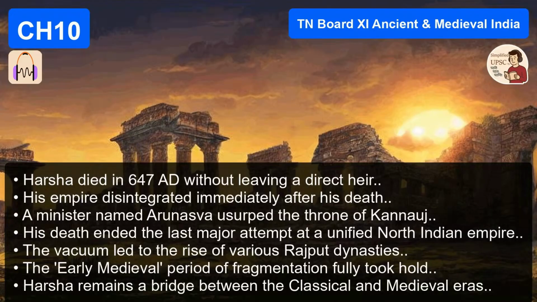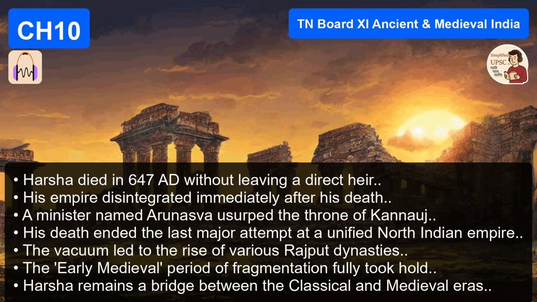What are Parivrajaka and Upasaka? Good ones. A Parivrajaka literally means a wanderer. It refers to a renunciant, an ascetic, someone who has left their home to seek spiritual truth, moving from place to place. A wandering ascetic. Got it. And Upasaka? An Upasaka refers to a lay follower of Buddhism. This is someone who believes in the Buddha's teachings, supports the monks with food and money, but hasn't taken the vows to become a monk or nun themselves. They live a normal householder's life while following the path. So Parivrajaka, wanderer, Upasaka, lay follower, easy marks on the exam if you just memorize them. Absolutely. They are low-hanging fruit.